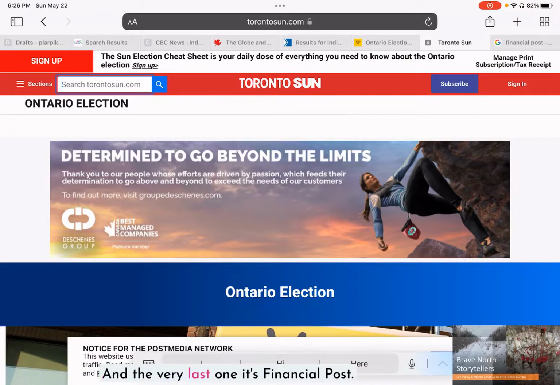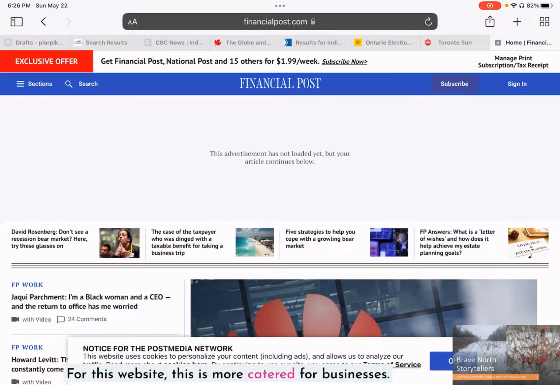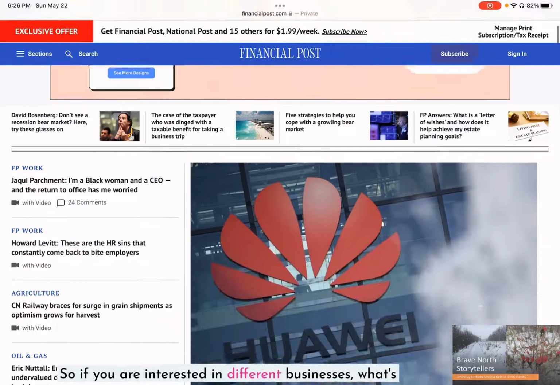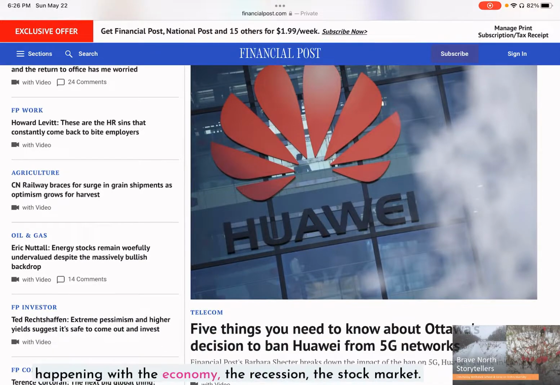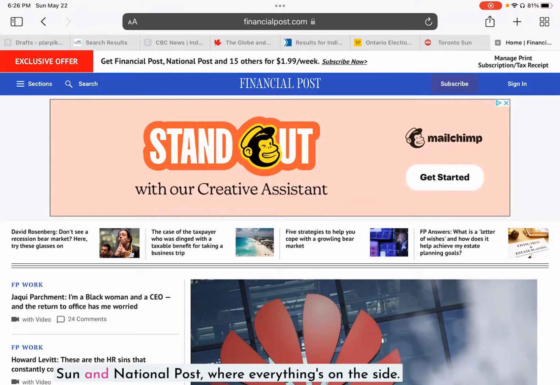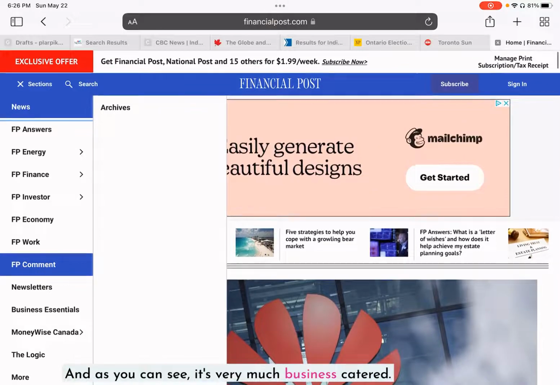And the very last one is the Financial Post. This website is more catered for businesses. So if you are interested in different businesses, what's happening with the economy, the recession, the stock market, this is a great place to be. Again, the layout is very similar to the Toronto Sun and National Post, where everything's on the side. And as you can see, it's very much business catered.